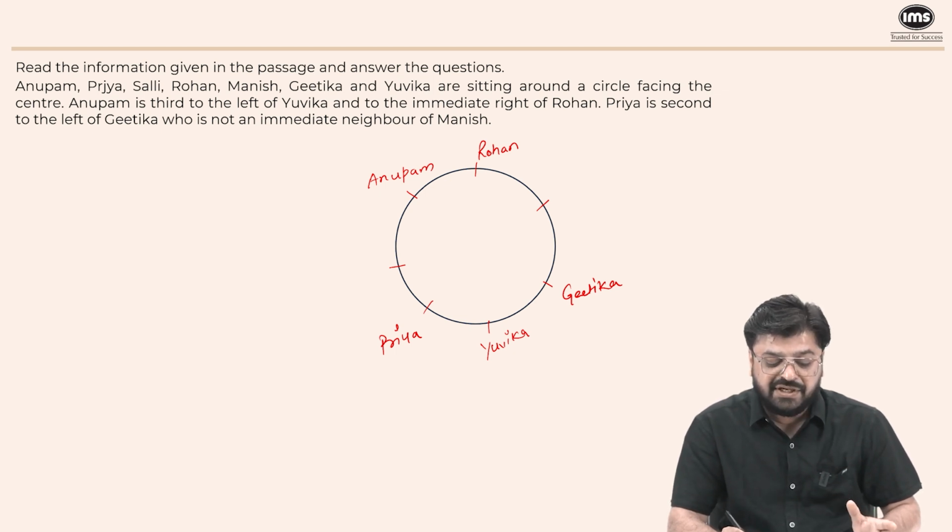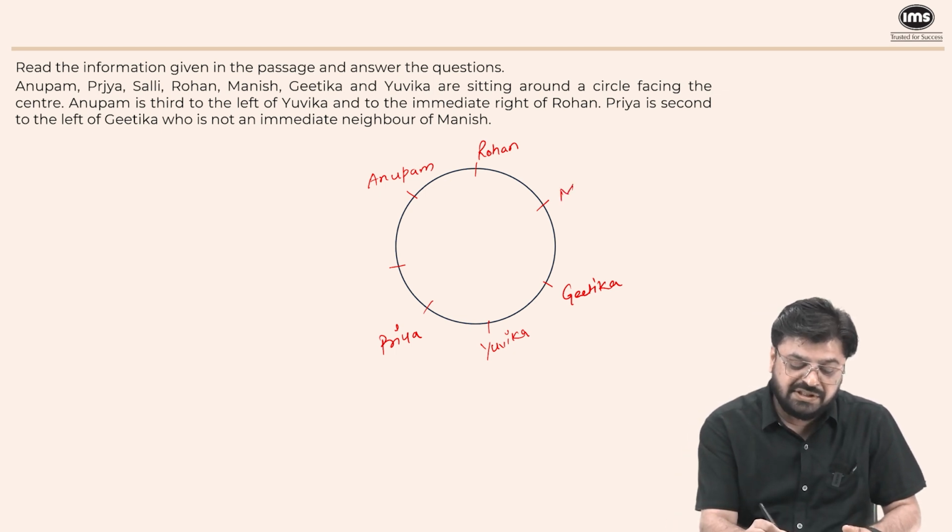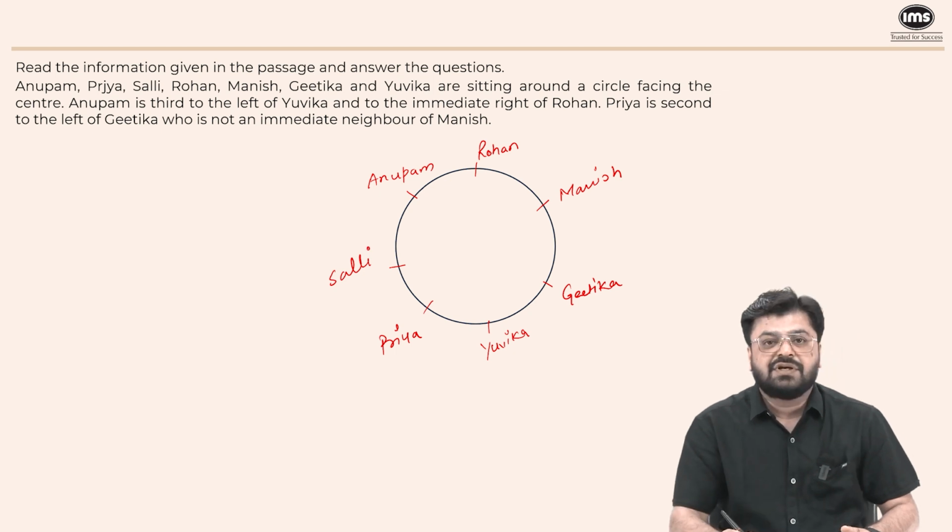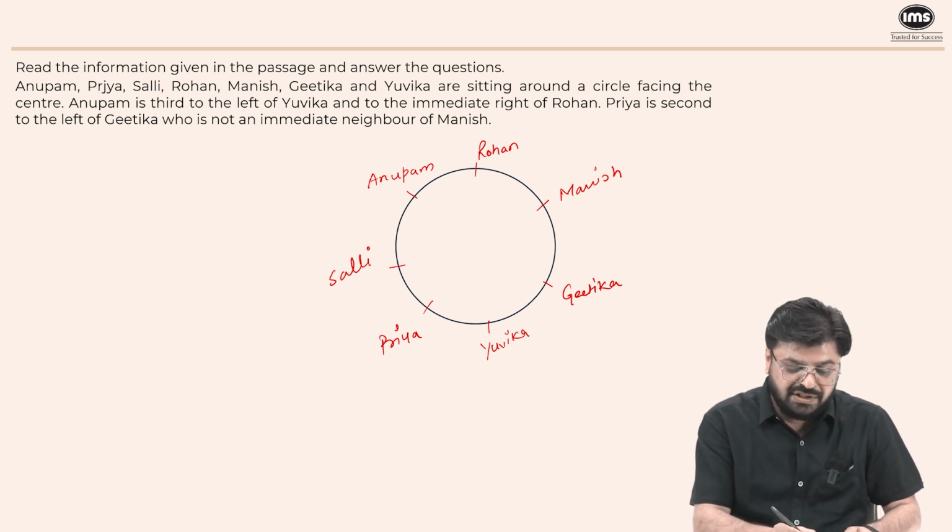Gitika, who is an immediate neighbor of Manish. So Gitika is the immediate neighbor of Manish. Then the remaining position will be occupied by Sally. So now we have arranged the data, we can mark the answers.